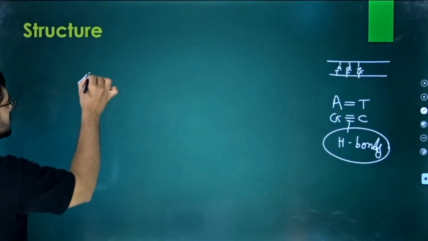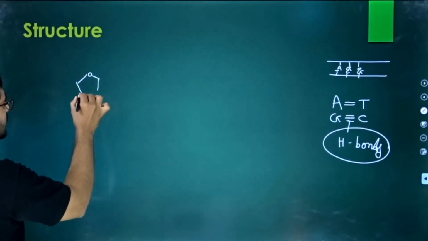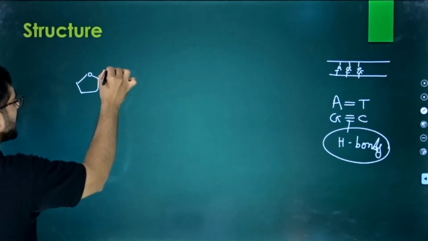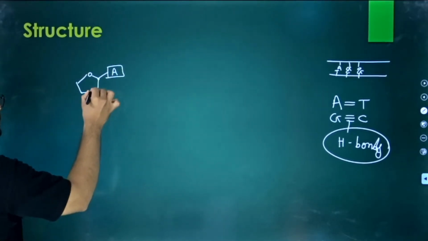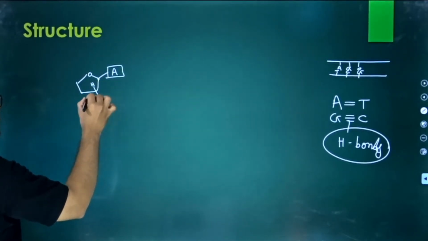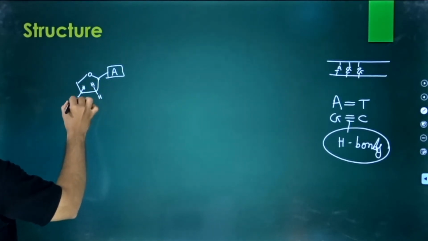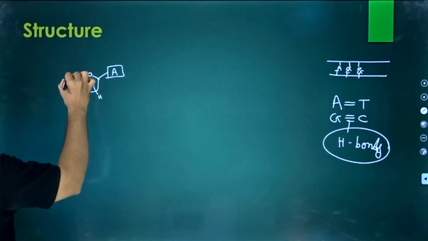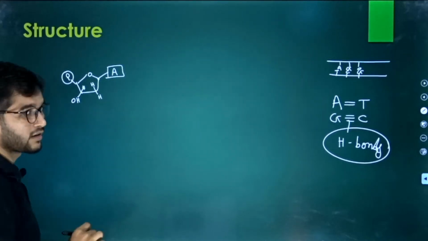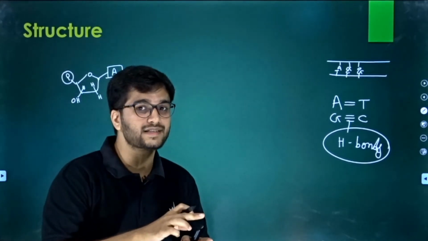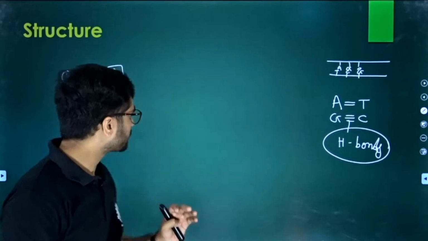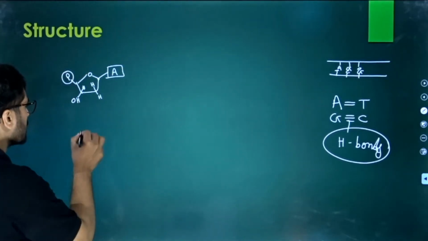So if we have a structure like this, we already discussed how an adenine binds with the first carbon. We have one hydrogen here, we have an OH here. We already discussed how a phosphate binds with this, right, with the bond known as the phosphoester bond. So this is the adenine.